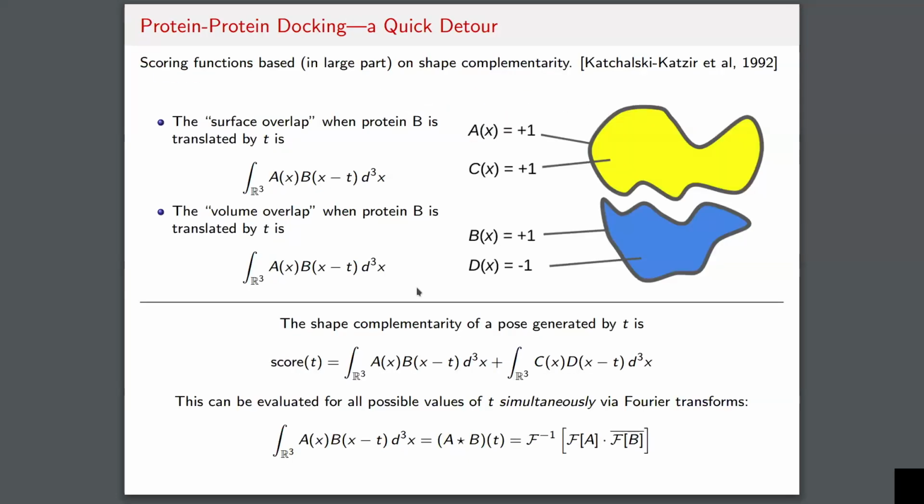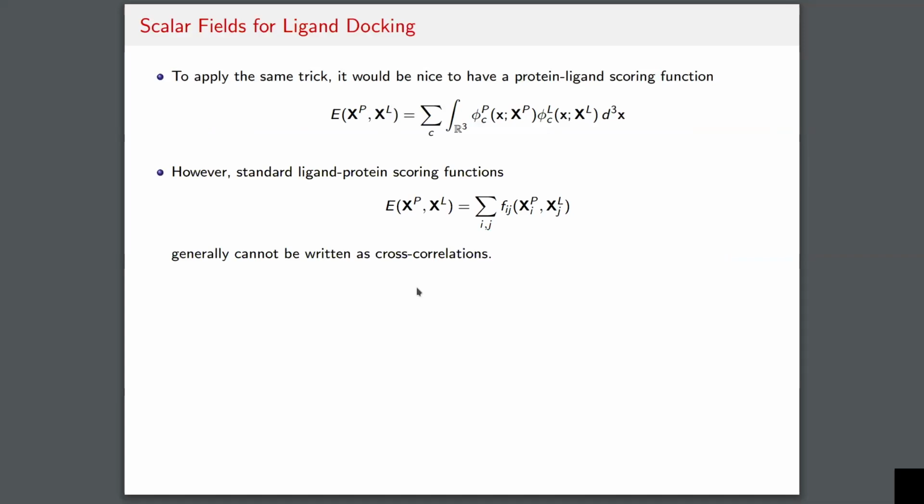Now, the general case in protein-ligand docking, why have people not used this technique? Well, it's partially because for protein-protein docking, most of the interactions or most of the scoring functions that people like to use are based on shape complementarity anyways. But in protein-ligand docking, the situation is a bit more complicated. The pairwise scoring functions that I showed on the previous slide generally have functional forms that are a little bit more complicated.